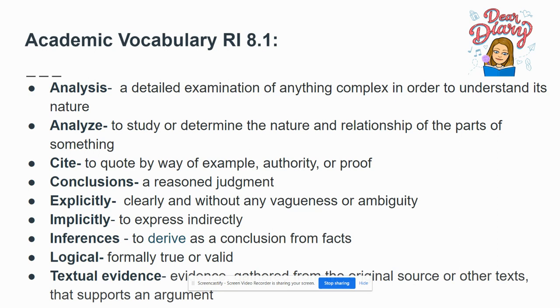Conclusions are reasoned judgments. Conclusions are not guesses. Explicitly means clearly and without vagueness or ambiguity, which means we cannot argue it. It is directly said. It's something that was quote for quote explicitly. Implicitly means to be indirect. It's something that is implied.